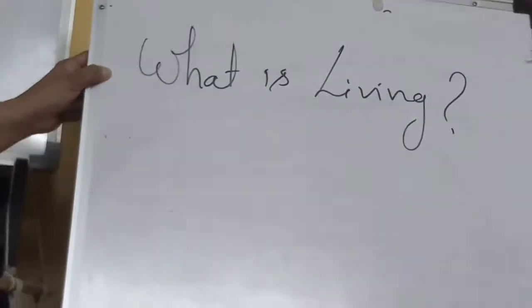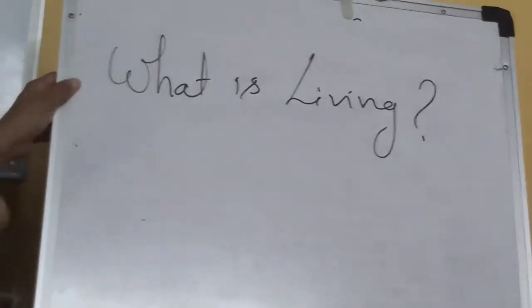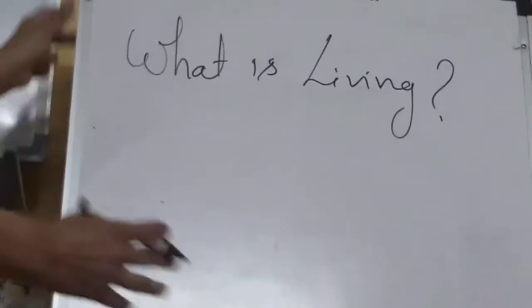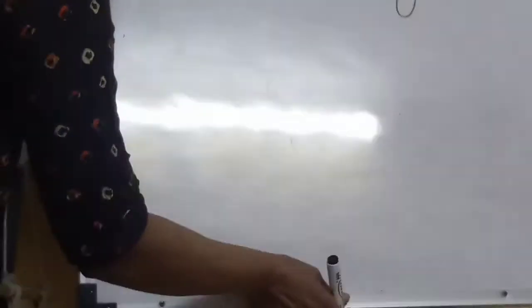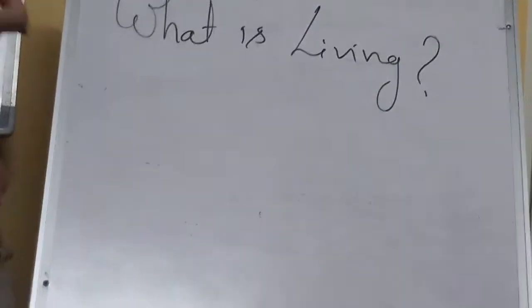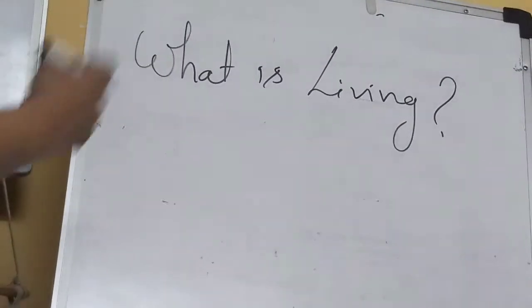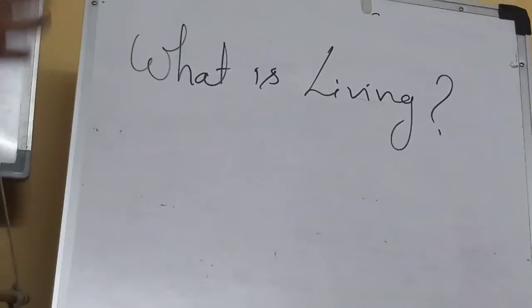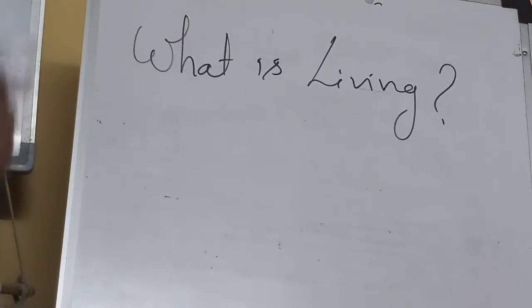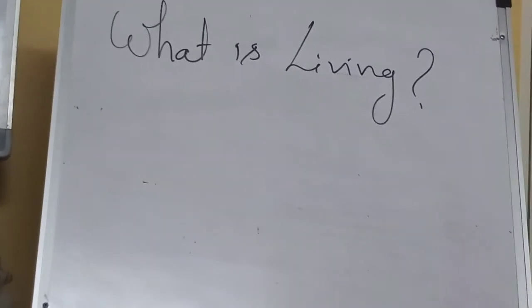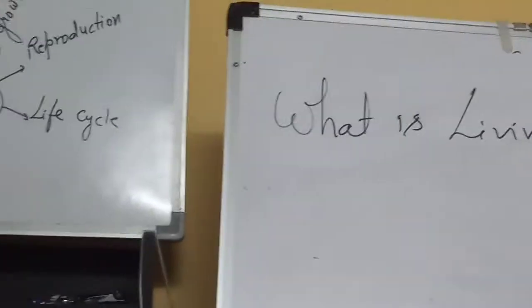What is living? What is the character of living things? What are the characteristics of a living organism? This board moves only if I move it, but I can move by myself. Such are the characteristics which make an organism living. Okay, so let's see what is living. There are a number of characteristics. Let's see them briefly with this figure, and one by one I am going to explain.